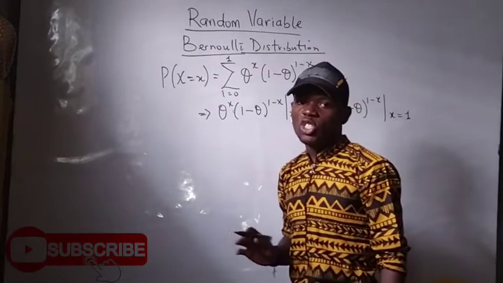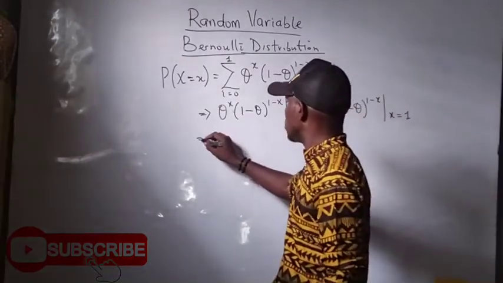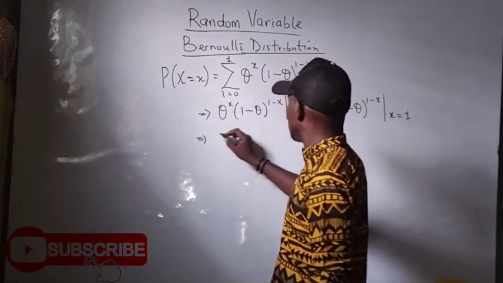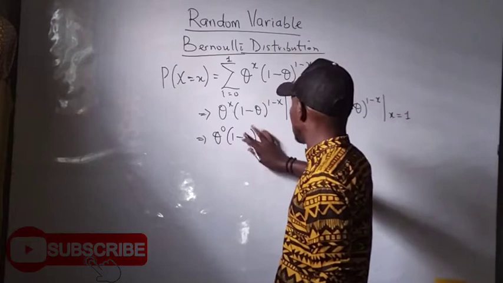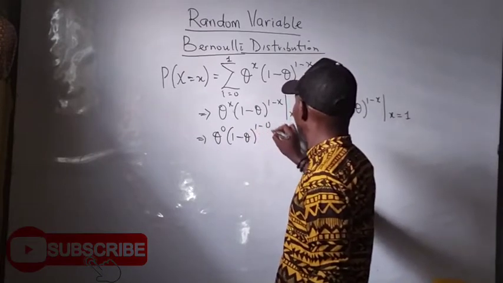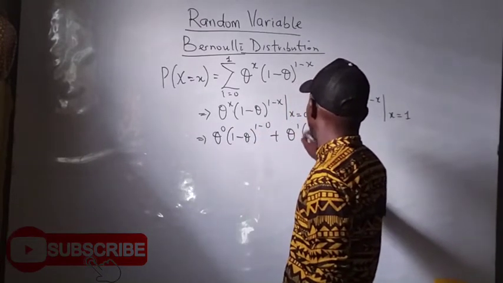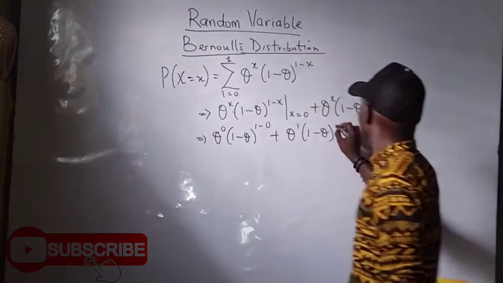So I fix this up. When x is 0, theta raised to power 0 times 1 minus theta raised to power 1 minus 0, plus theta raised to power 1 times 1 minus theta raised to power 1 minus 1.